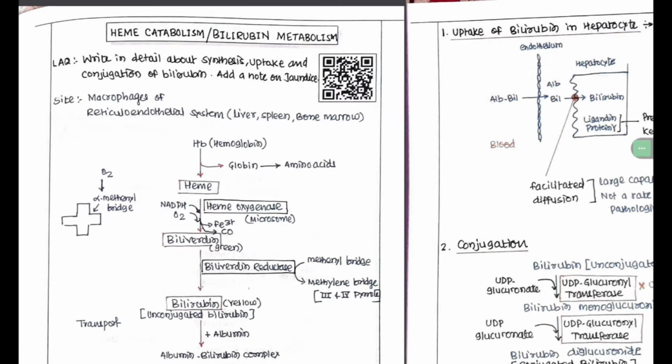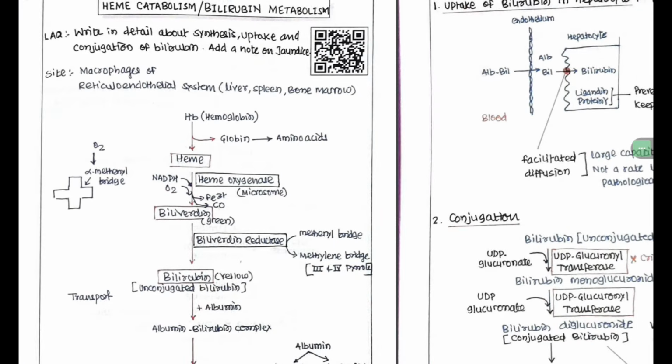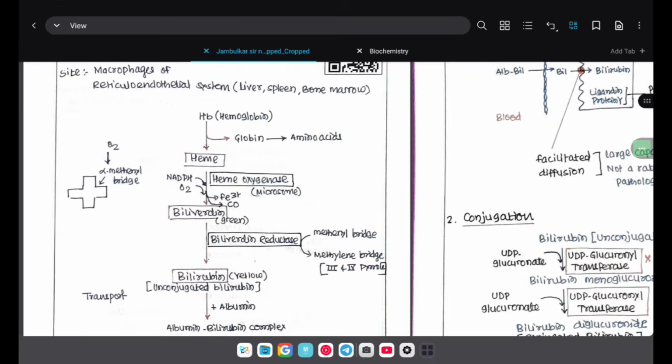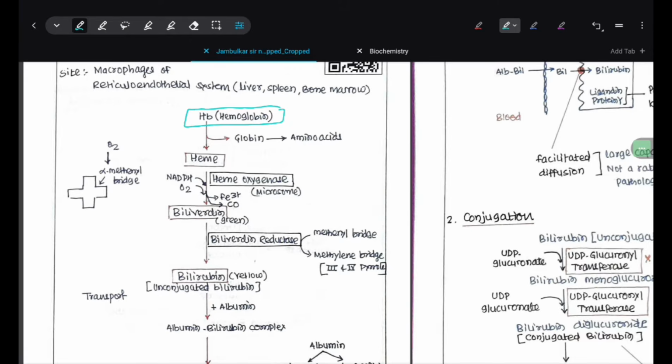Then, what happens next to the hemoglobin? The hemoglobin is a tetrameric structure with 4 globin chains. The 4 globin chains separate out. The globin chains are made up of amino acids and all the chains go into the amino acid pool. Then hemoglobin is left with heme.